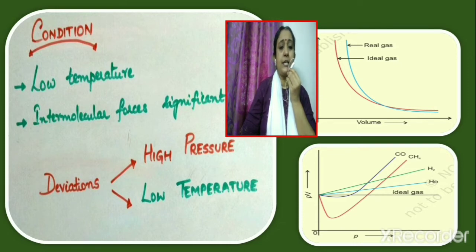Now what is the other condition under which gases deviate from ideal behavior? At low temperatures also, gases deviate from ideal behavior. It is because at low temperatures intermolecular forces will become significant. So we can say that gases deviate from ideal behavior at high pressures and low temperature. So these are the two conditions.